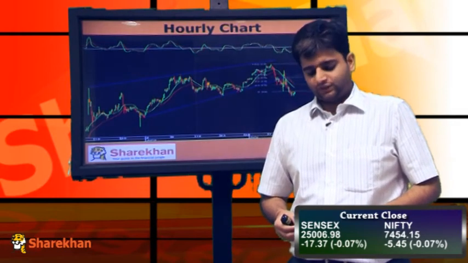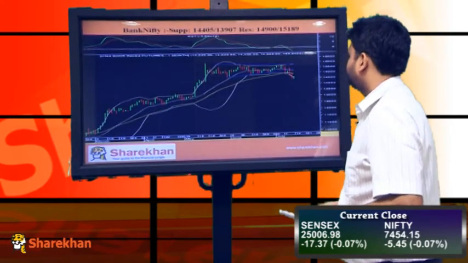If we get a hourly negative close of some sort, that is a sign of weakness. So traders can look for such signs of weakness and go short on Nifty near resistances.